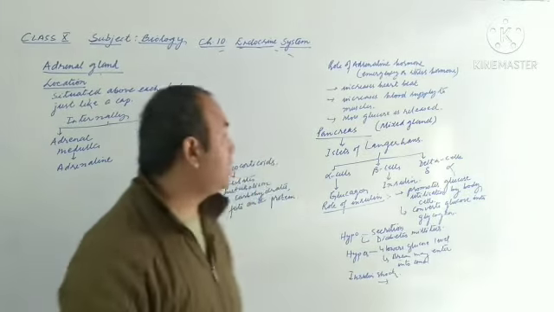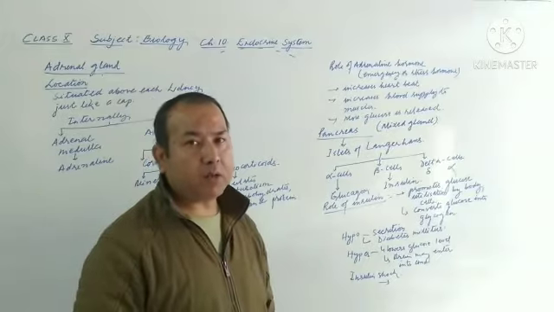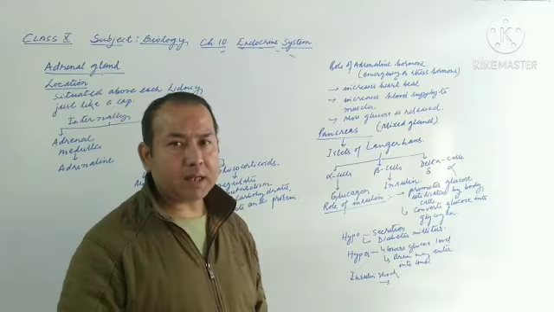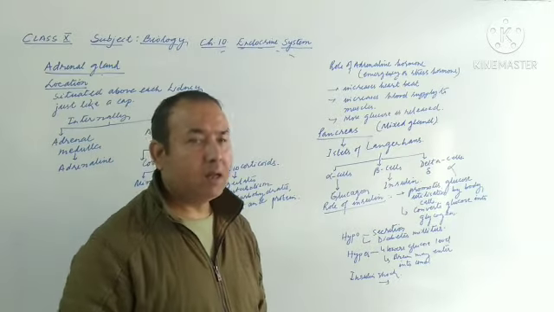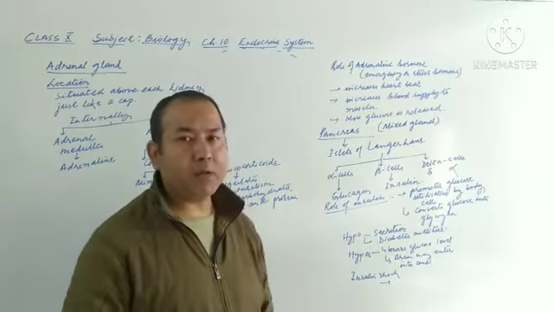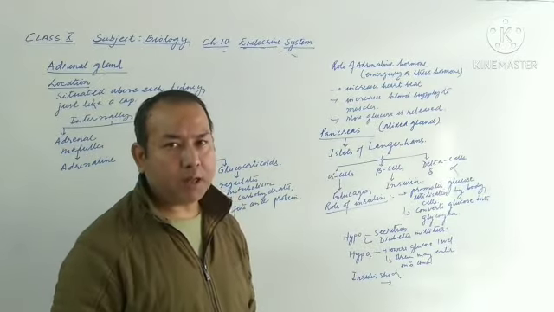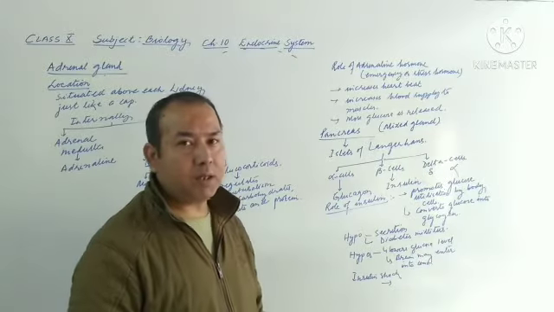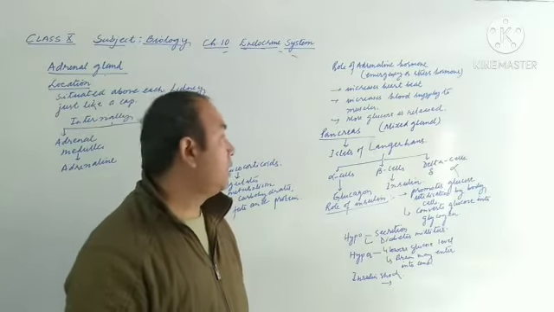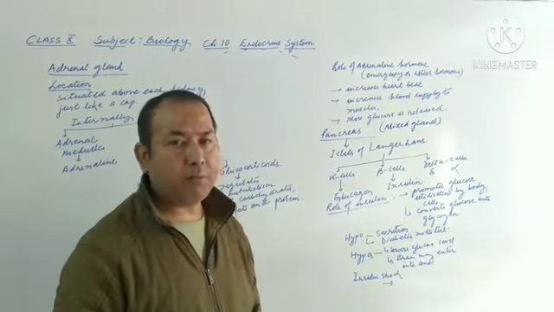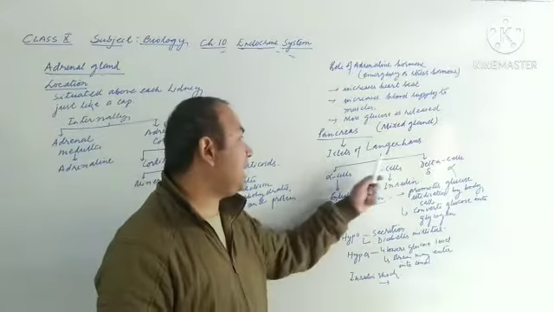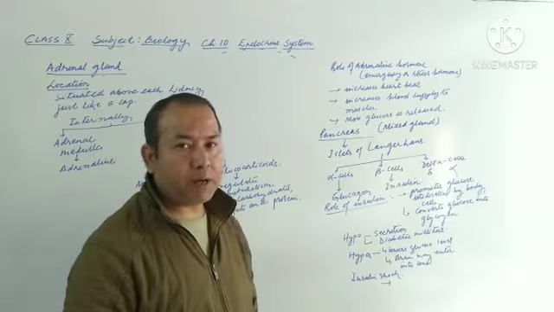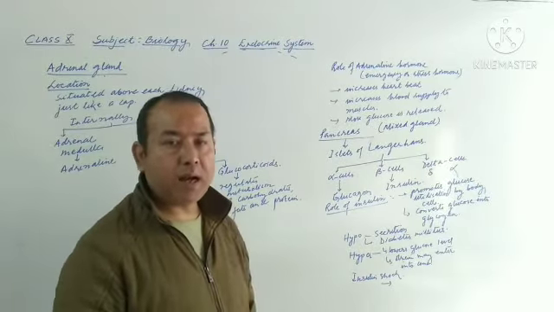Now let us discuss the pancreas. Pancreas is also called a mixed gland because it is responsible for releasing both hormones as well as enzymes. You might have learned in class 9 that pancreas releases pancreatic juices, which consist of several types of enzymes. Now here in class 10 we will be learning that not only enzymes, it releases hormones also. A special type of cells found in the pancreas are called islets of Langerhans, which are usually of three different types: alpha cells, beta cells and delta cells.